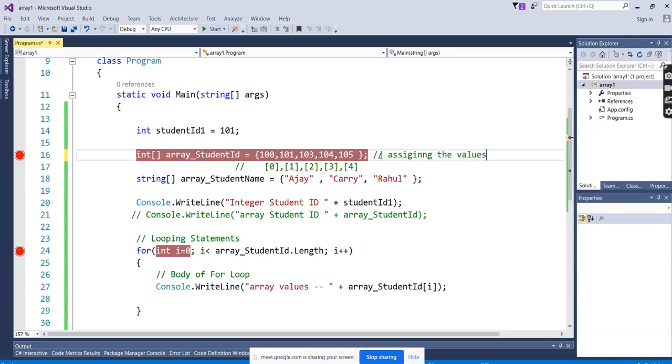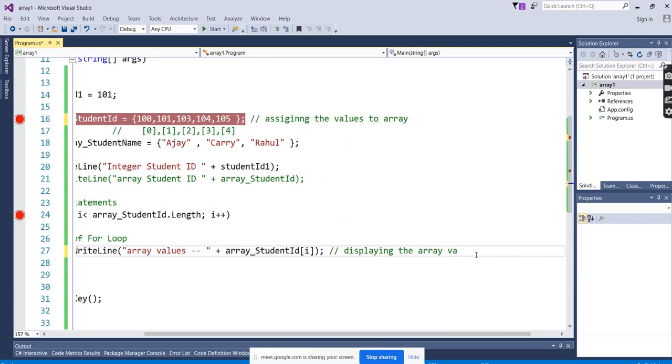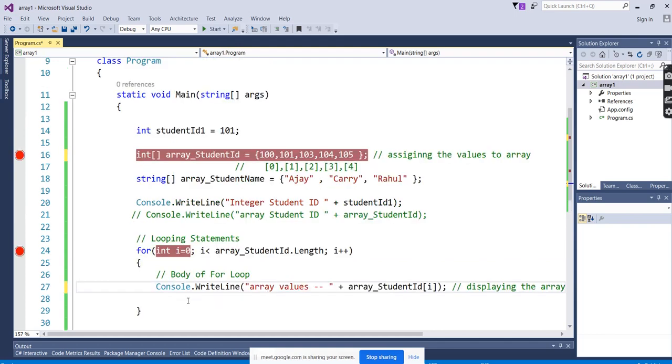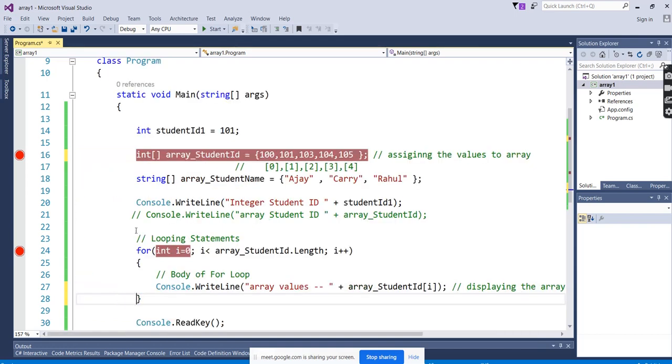Assigning the values to the array, and here we are displaying the array values. Right? So in this way we can display. Whenever we want to display array values, we have to go with the looping statements, because to increase the index we require loops.